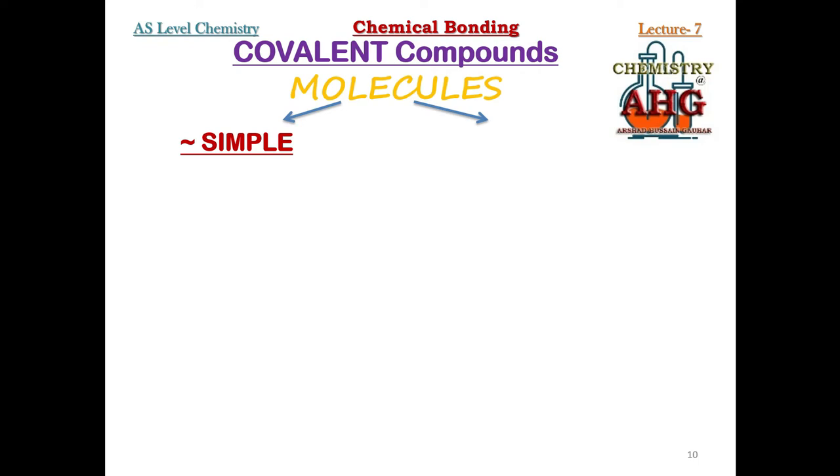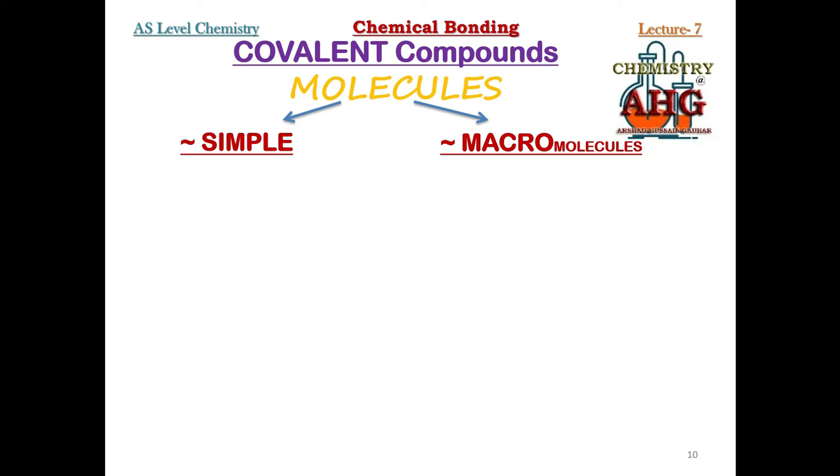The other type is known as macromolecules, or macromolecular structure. So in chemistry, covalent compounds according to structure can be of two different types: simple molecular lattice structure and macromolecular lattice structure.